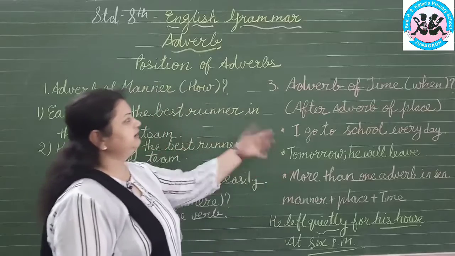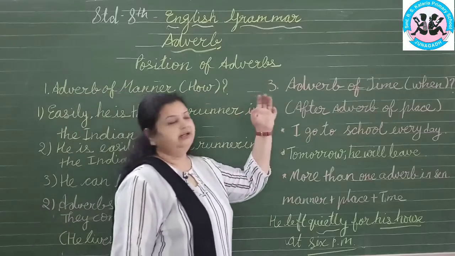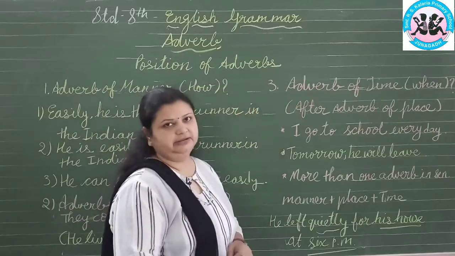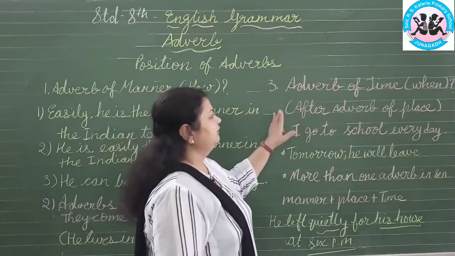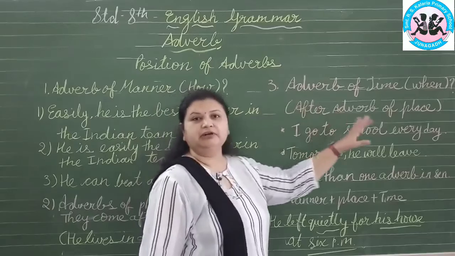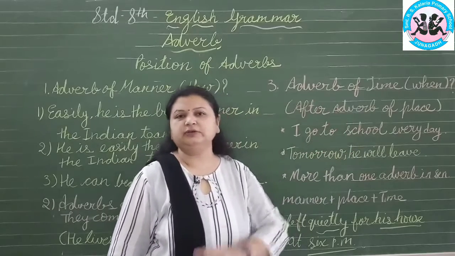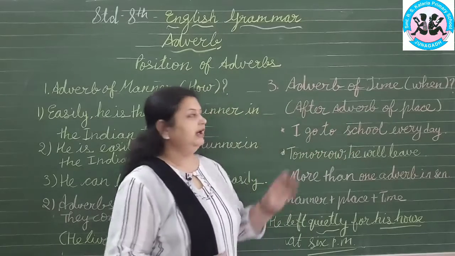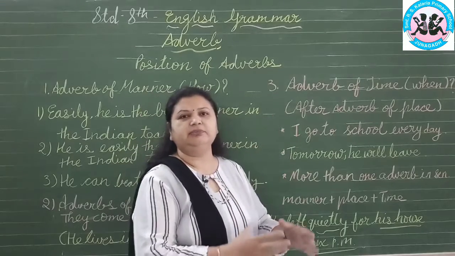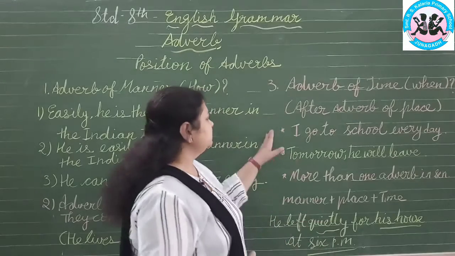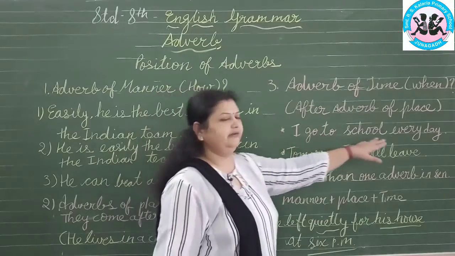Now the third one is adverb of time. It gives the answer of when. And we have to remember that adverb of time will come after adverb of place. You cannot place it anywhere. Okay. Adverb of time will always come after adverb of place, just like I go to school every day.